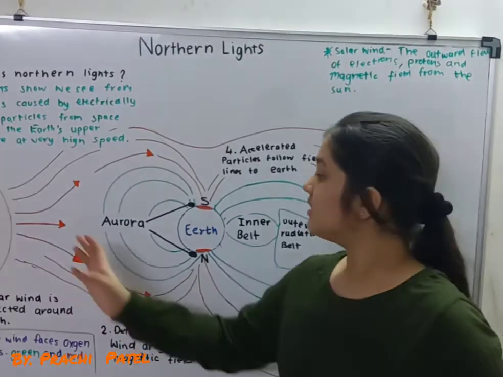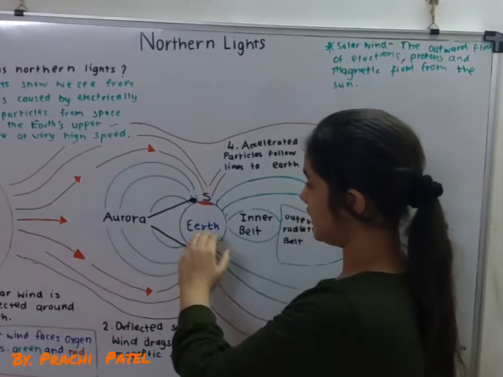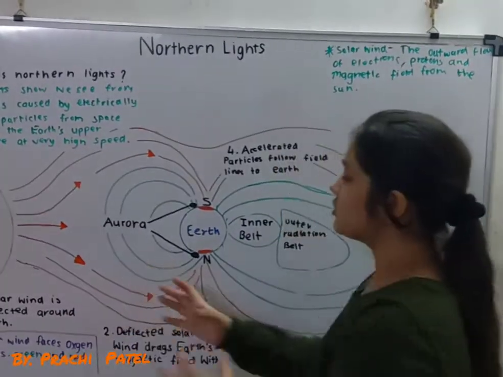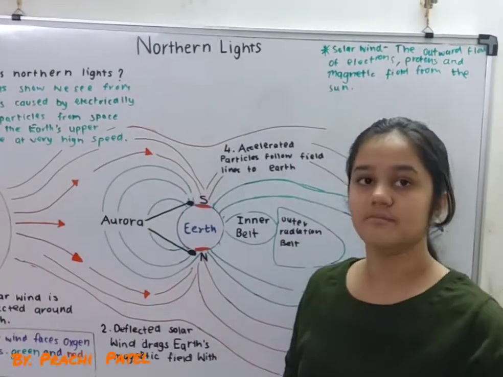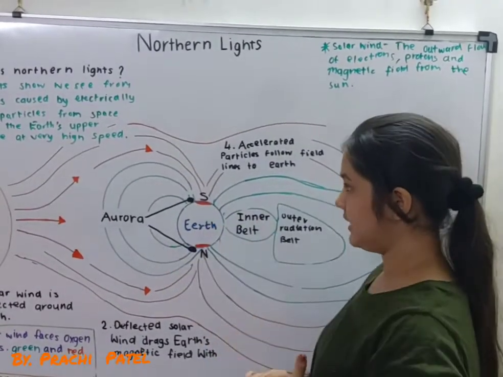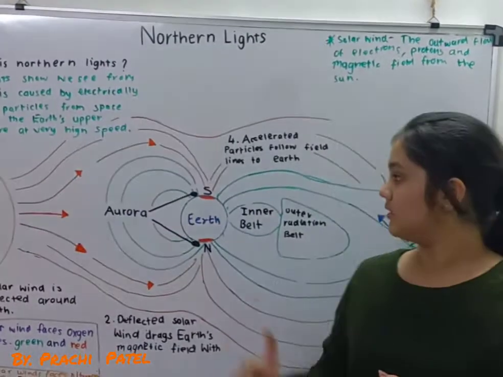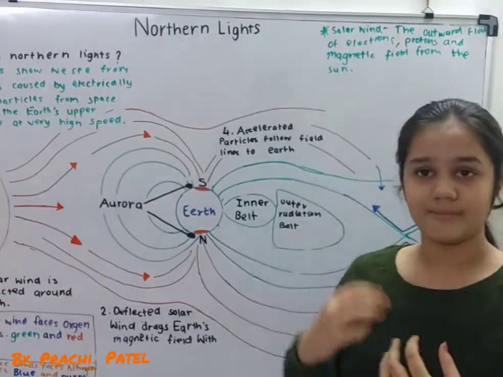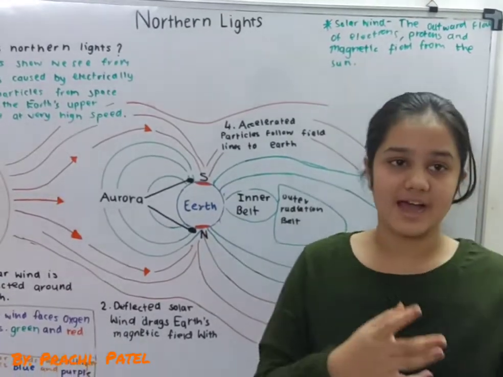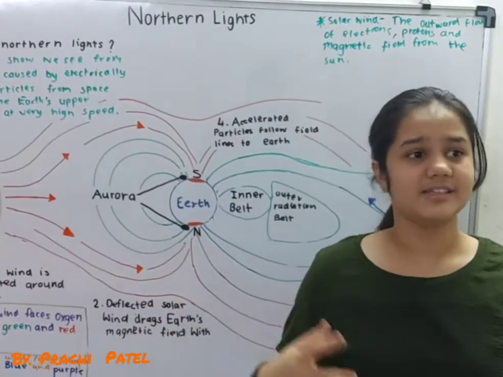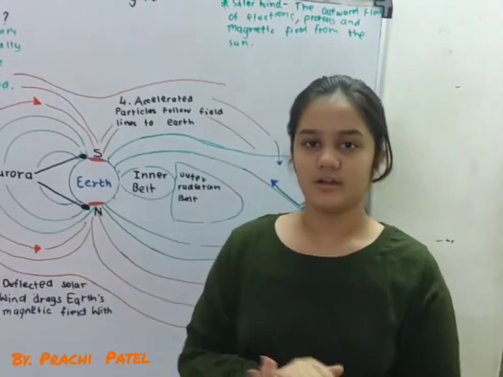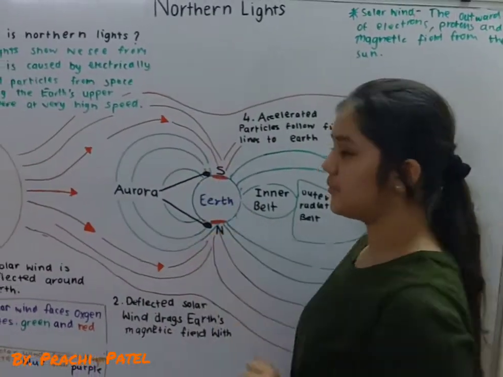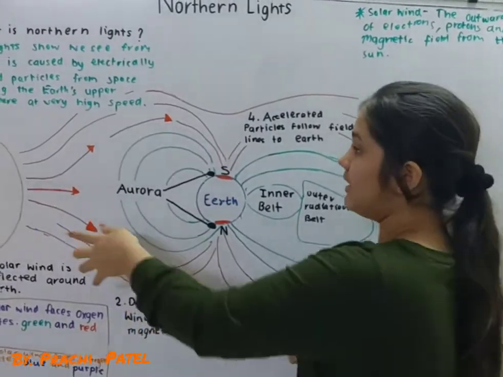So when it comes near the Earth, we have a magnetic field around it. When the solar wind comes, it breaks down because of the magnetic field. I would like to tell you that the South Pole and North Pole have less magnetic field. So we can't see the Northern Lights from India, Australia, Canada and such countries. So the South Pole and the North Pole have less magnetic field.